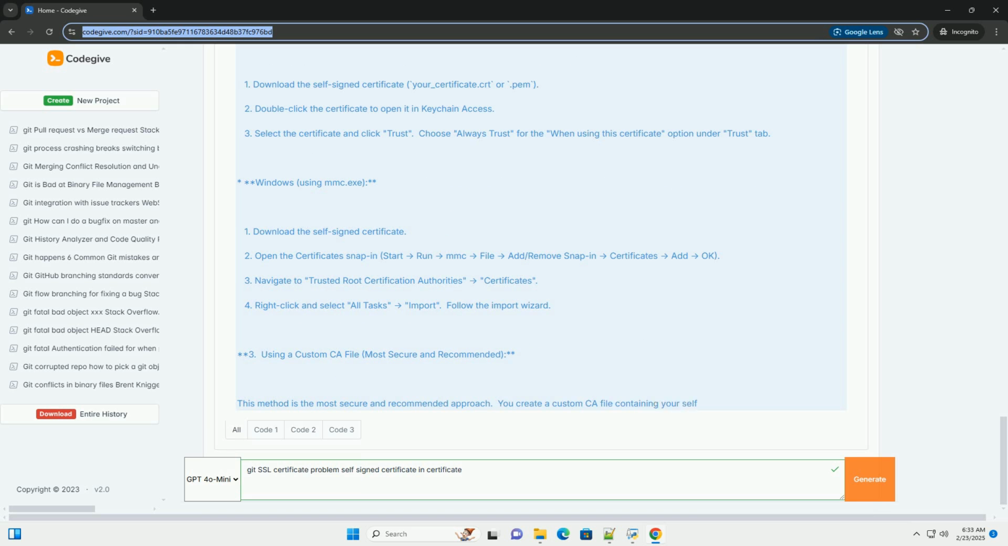Windows, using mmc.exe. 1. Download the self-signed certificate. 2. Open the certificate snap-in: start, run, mmc, file, add/remove snap-in, certificates, add, OK. 3. Navigate to Trusted Root Certification Authorities, certificates. 4. Right-click and select All Tasks, import. Follow the import wizard.